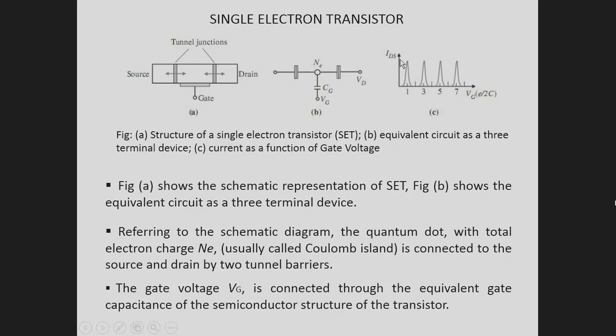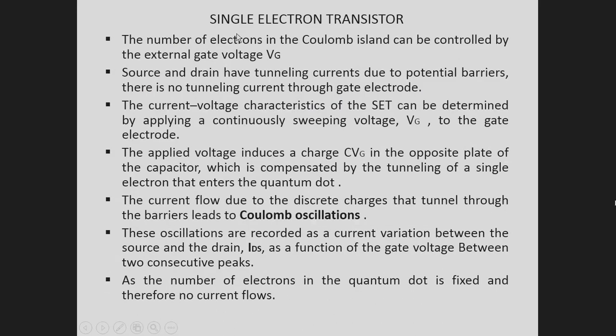This is the variation of source drain current with the variations of gate voltage. The number of electrons in the Coulomb island can be controlled by the external gate voltage Vg. The source and drain have tunneling currents due to potential barriers. There is no tunneling current through the gate electrode.